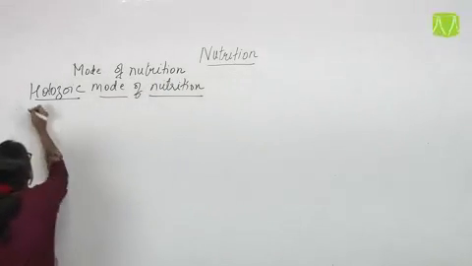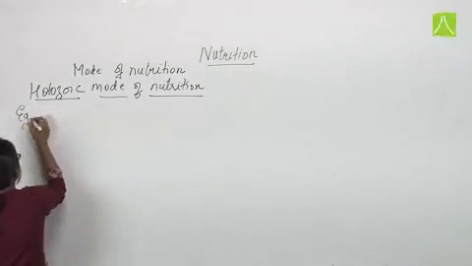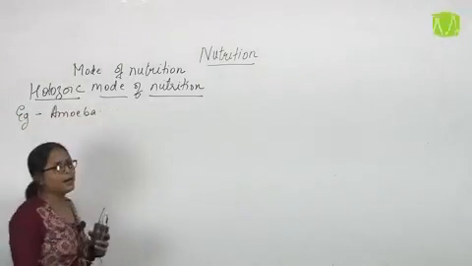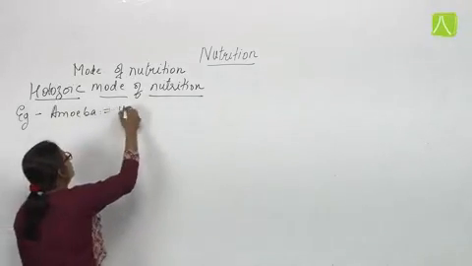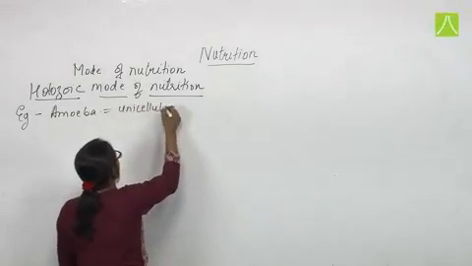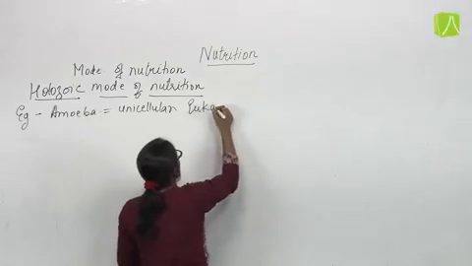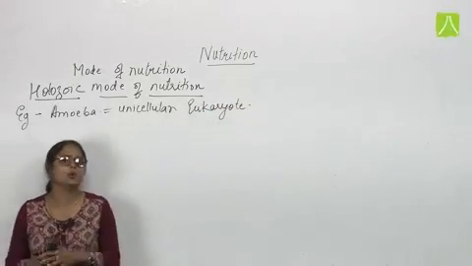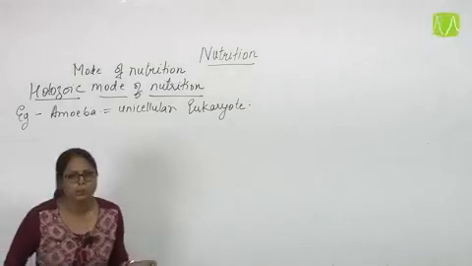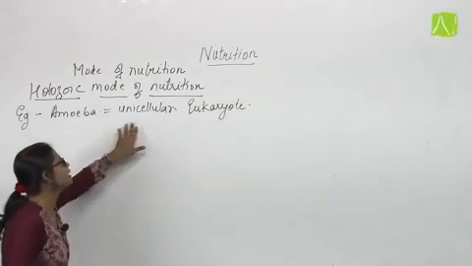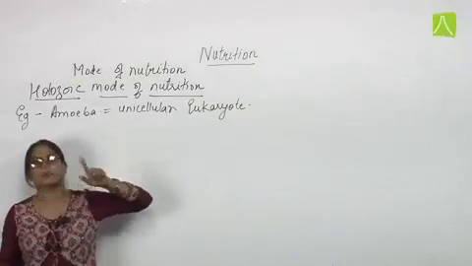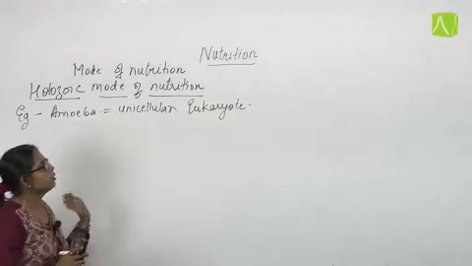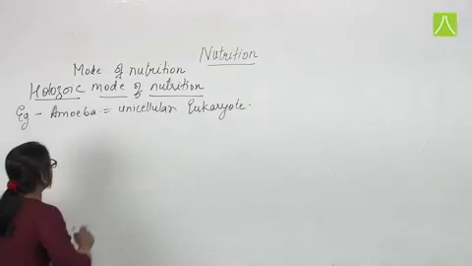Holozoic mode of nutrition, we are going to explain by taking the example of amoeba. Amoeba is a unicellular eukaryote. We humans, animals and plants are also eukaryotes, but we are multicellular. Here the amoeba we are taking as an example is unicellular, but we can understand this mode of nutrition by taking this example. Now what is amoeba doing to obtain nutrients?